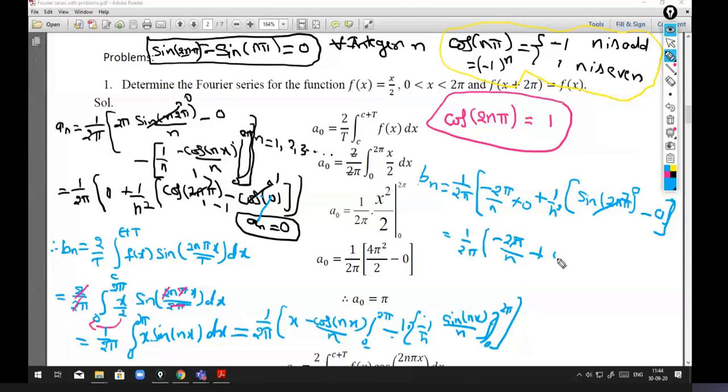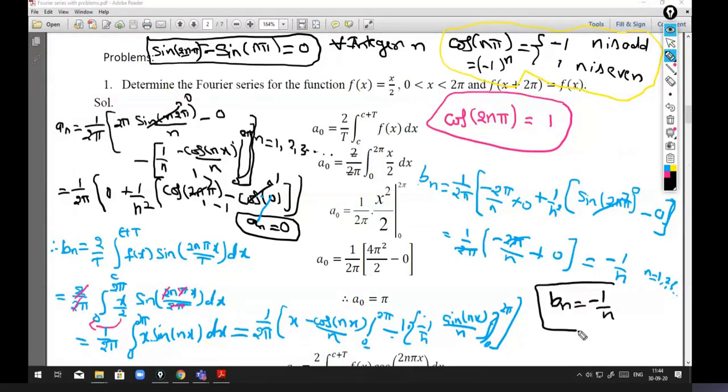So we get 0. The complete result is: 2 pi gets cancelled, we have minus 1 by n. Here n is 1, 2, 3 and so on. So that is the bn. Therefore bn is finally minus 1 by n.